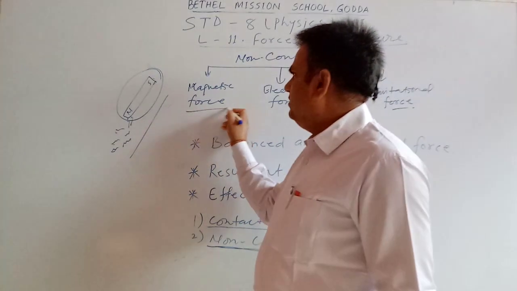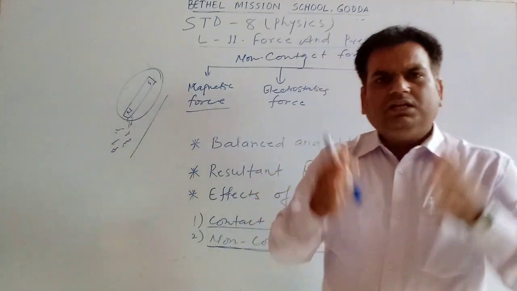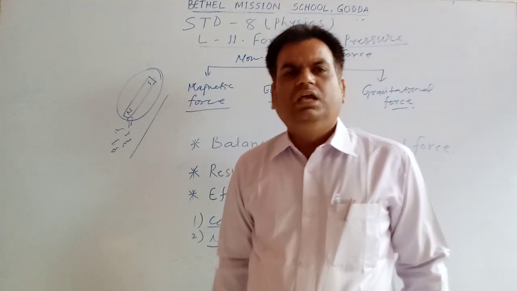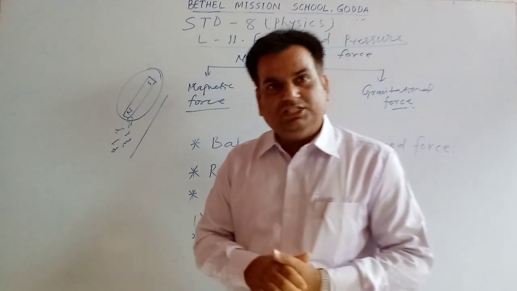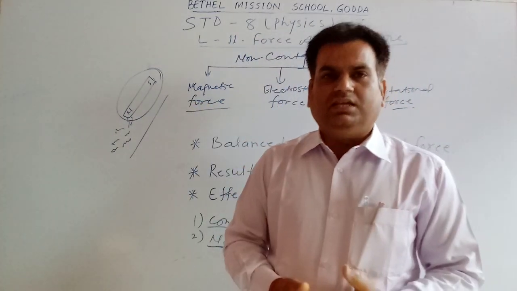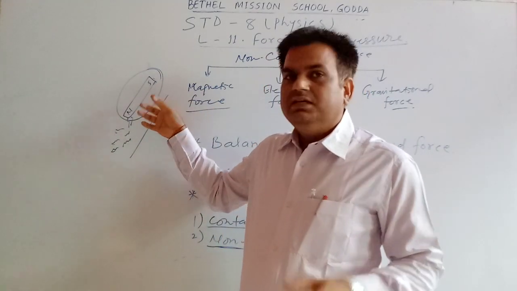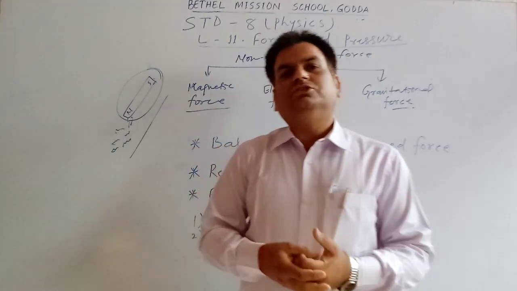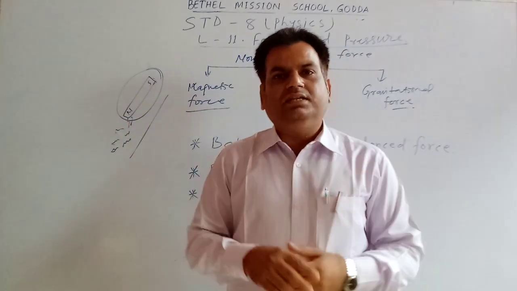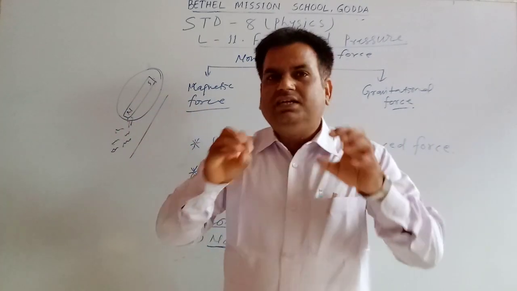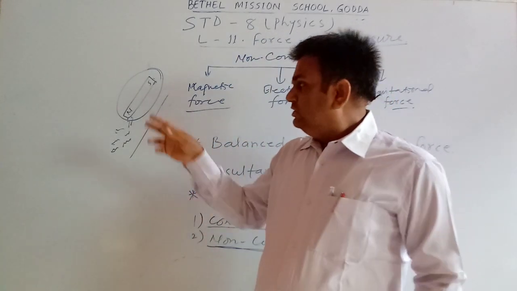So first we will study magnetic force. What is magnetic force? The force which is exerted by a magnet on any magnetic substance. As I told you at the beginning, if you put some pieces of iron nail in front of a magnet, the magnet will attract these pieces of iron nails.